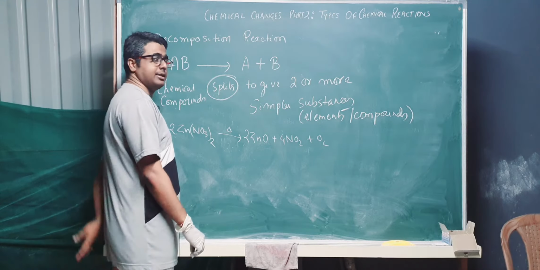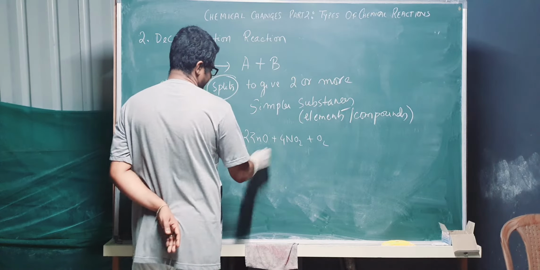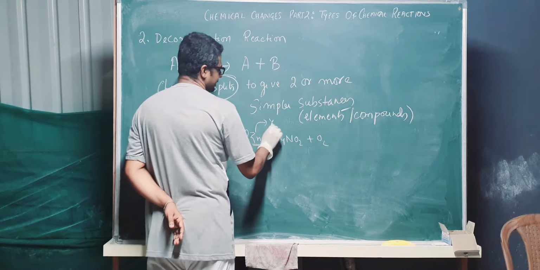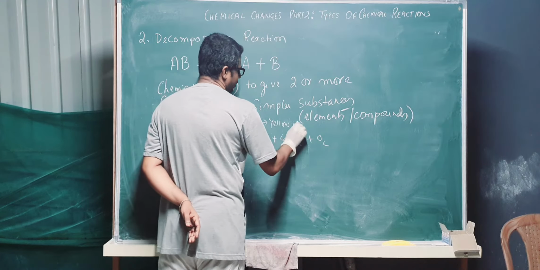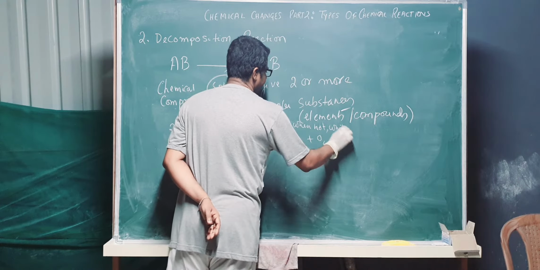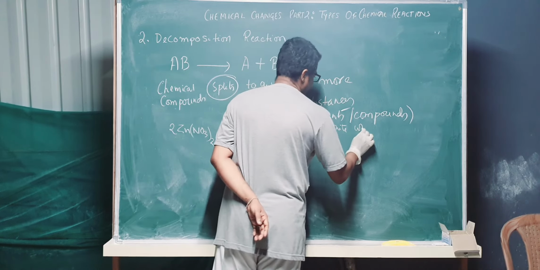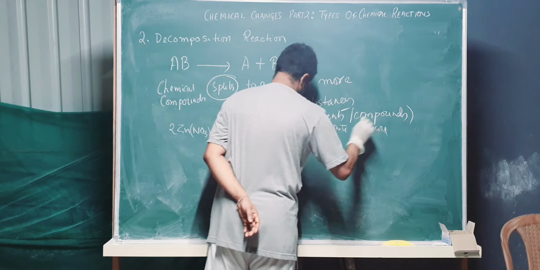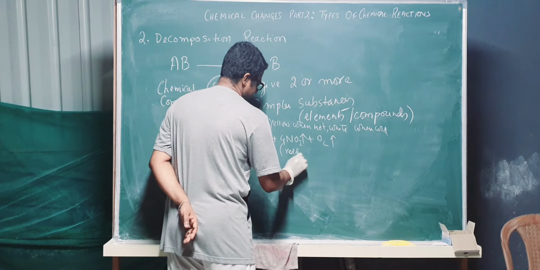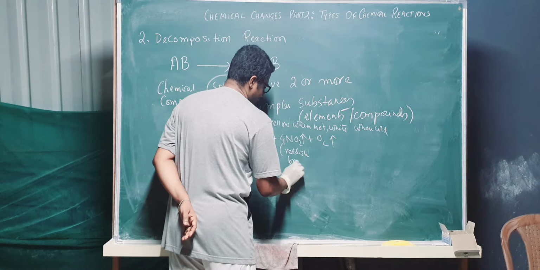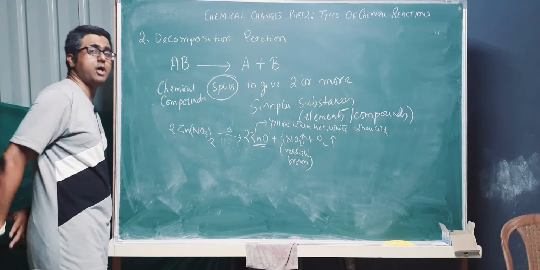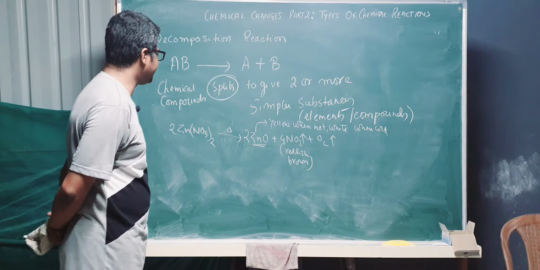Remember the observation. ZnO is a very important compound. Remember, this is yellow when hot, white when cold. This is a gas, reddish brown gas.